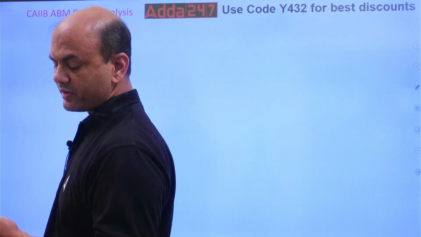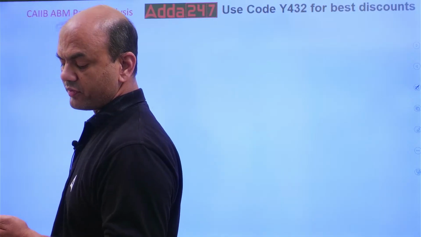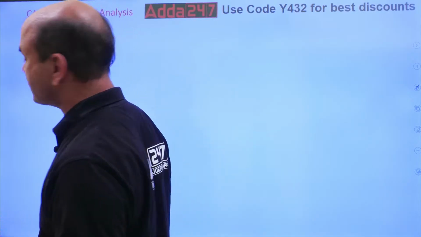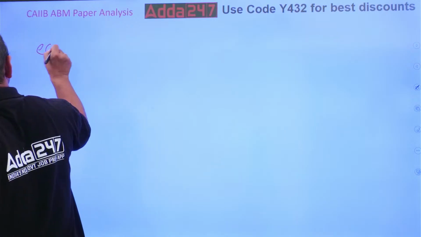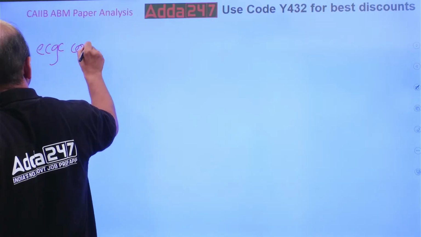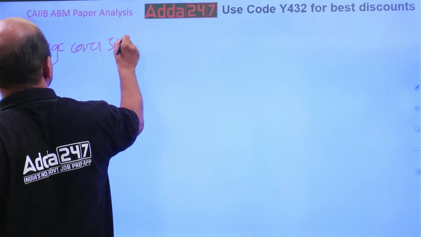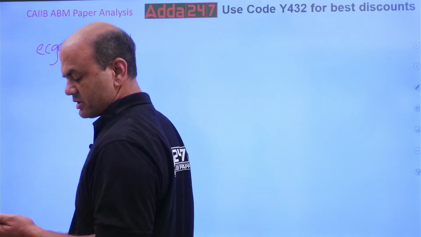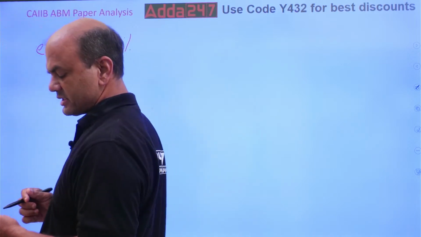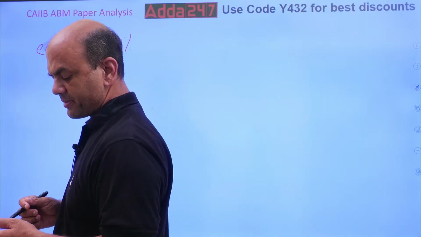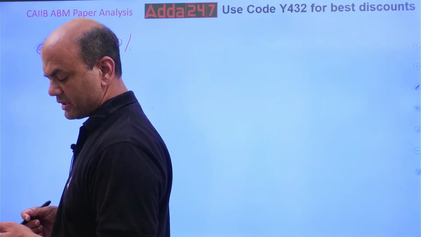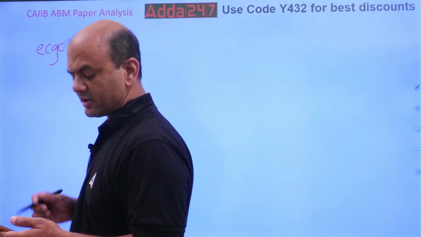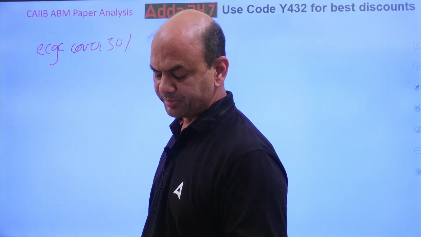ECGC cover of 50%, secured loan of 2 lakh. Leave it here. No, ECGC is a question in your BFM, not ABM.